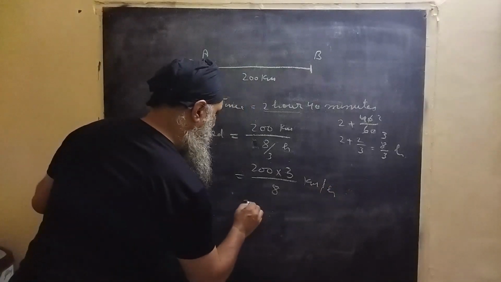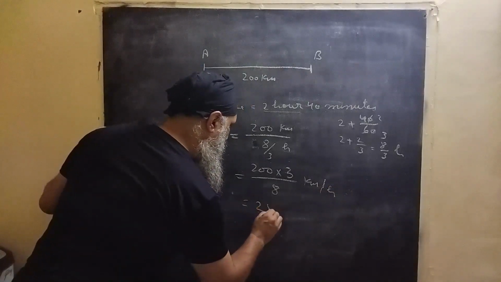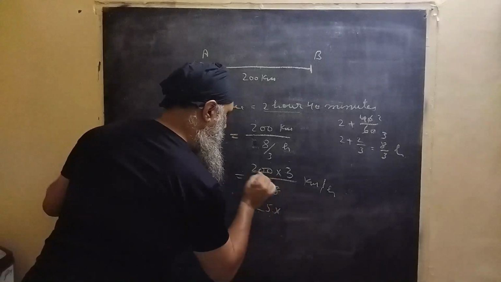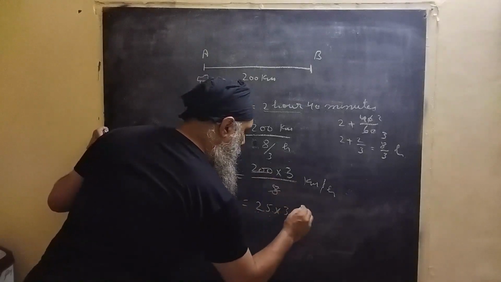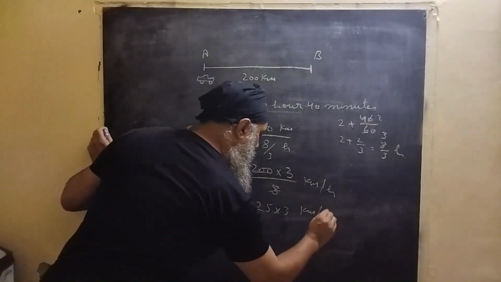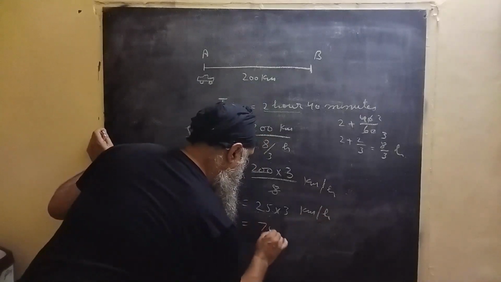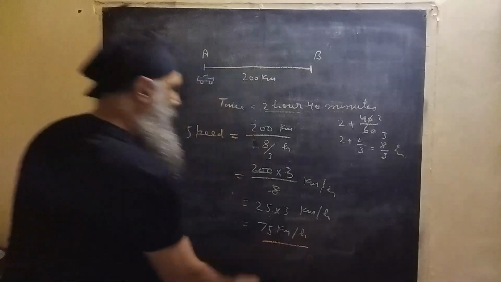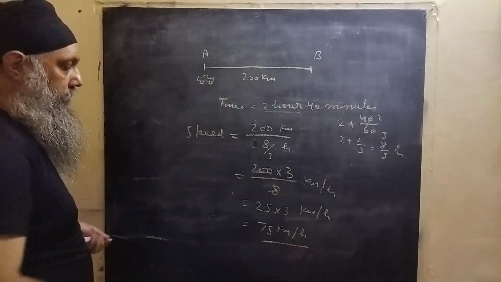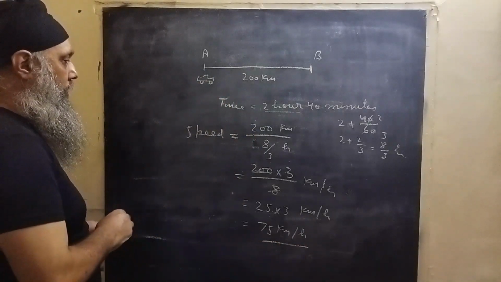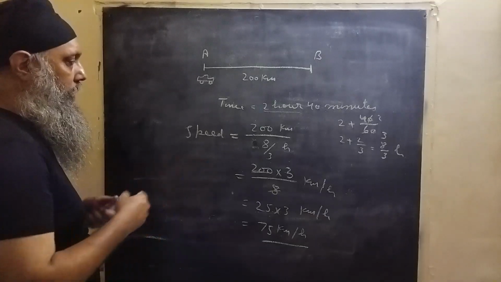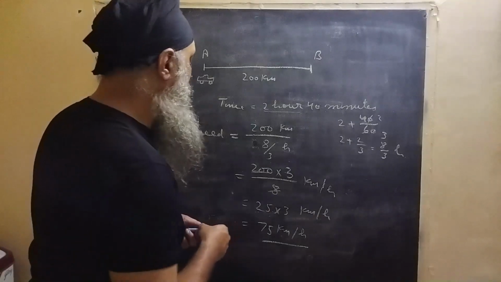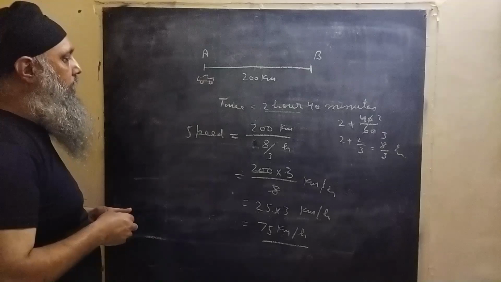This is 25 into 3, so this is 75 kilometers per hour. So with this speed it's moving and taking 2 hours and 40 minutes to complete this.